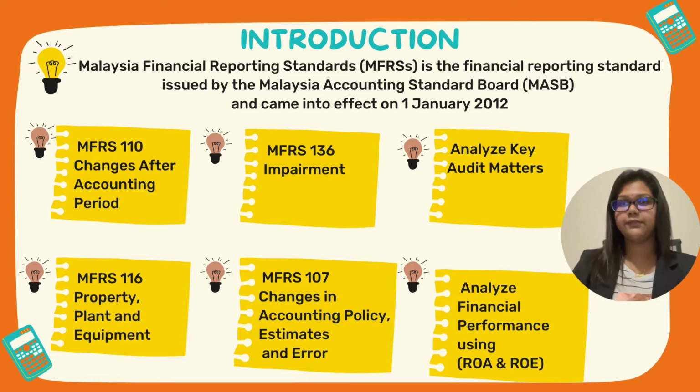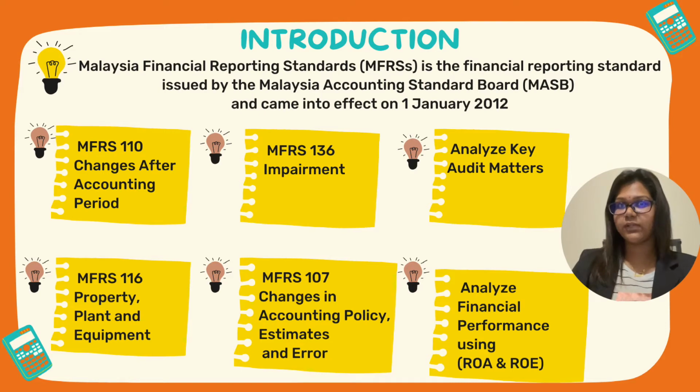Metric number 277978. In our group project, we are going to discuss the disclosures of certain MFRSs set by the MASB. Let's look at what is meant by MFRS. MFRS is the Malaysian Financial Reporting Standard. That is a financial reporting standard issued by the Malaysian Accounting Standards Board (MASB) and came into effect on 1st January 2012. For our group project, we are going to discuss the disclosures of MFRSs, the first one